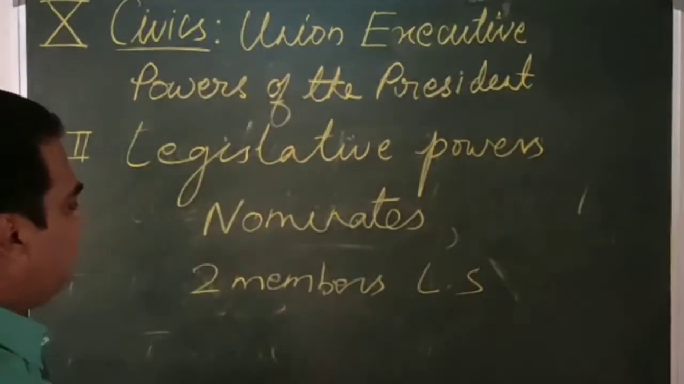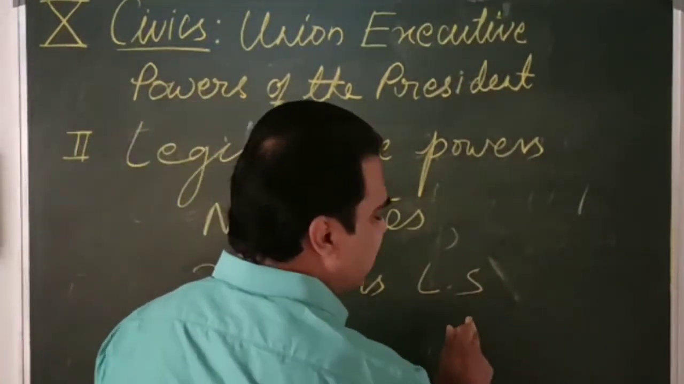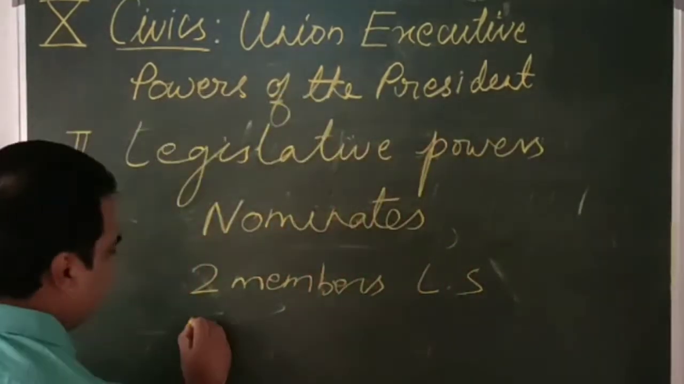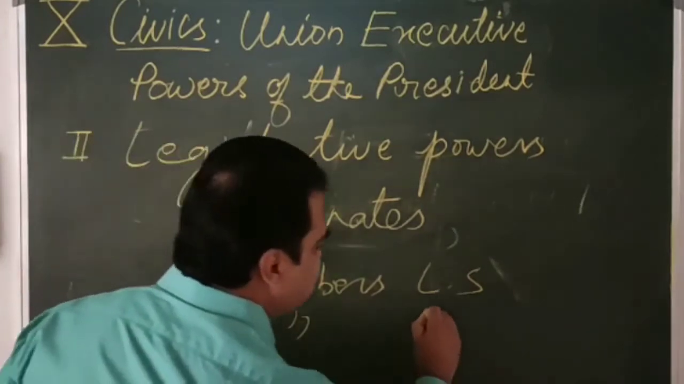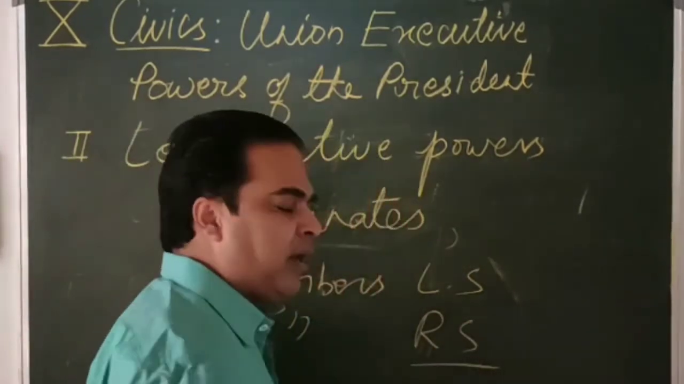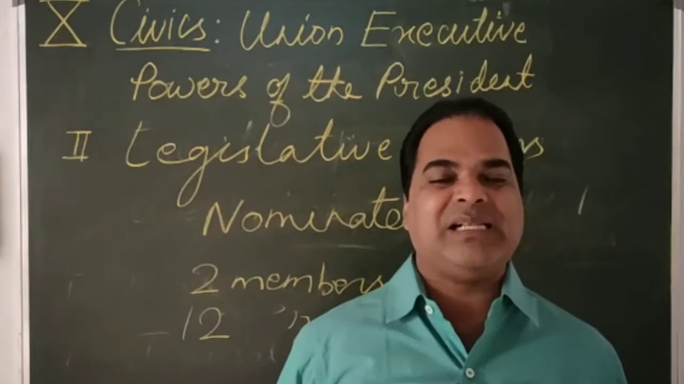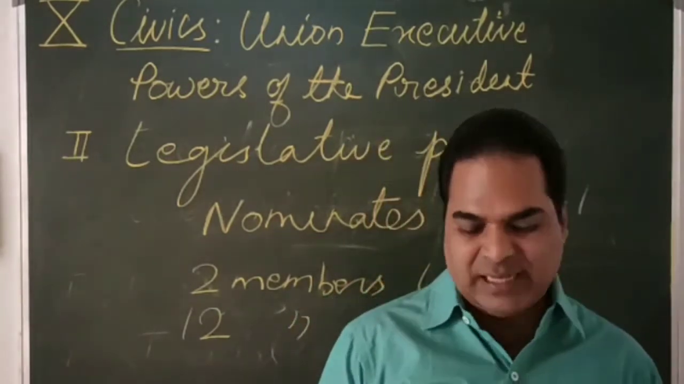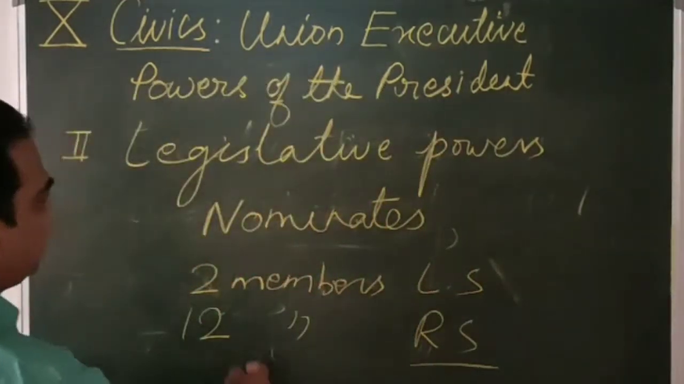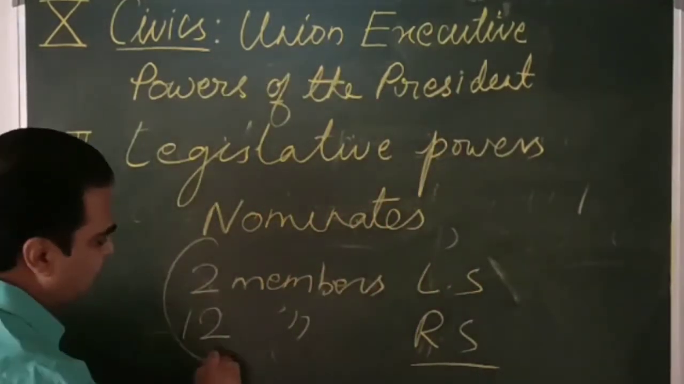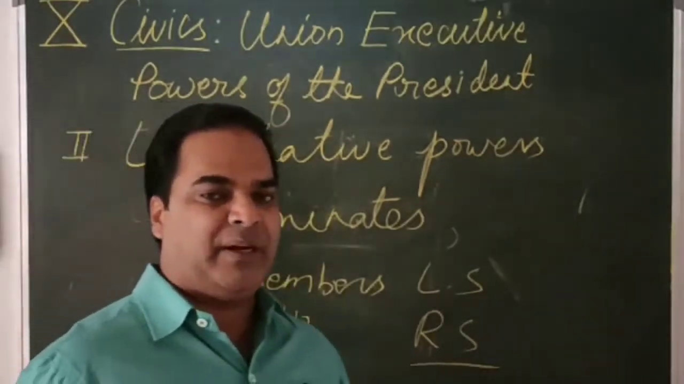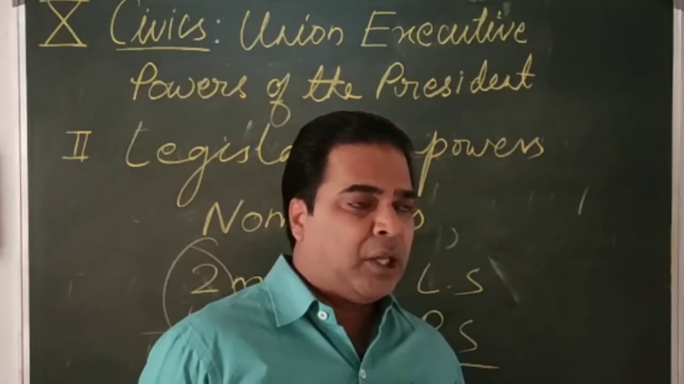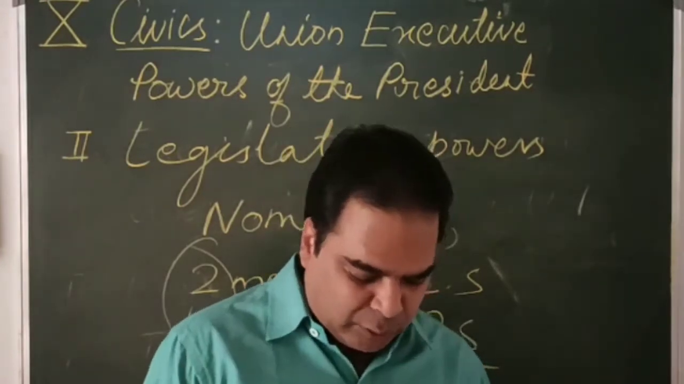LS means Lok Sabha. Two members are nominated in Lok Sabha by the President from the Anglo-Indian community, and 12 members are nominated to the Rajya Sabha from the people who have excelled in the field of art, science, literature and social service. So altogether, the President nominates 14 members in the parliament: 2 to the Lok Sabha and 12 to the Rajya Sabha.